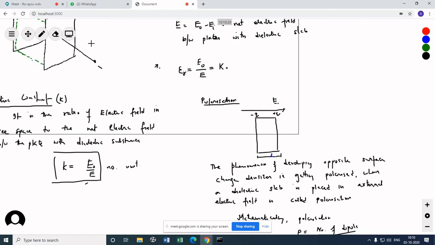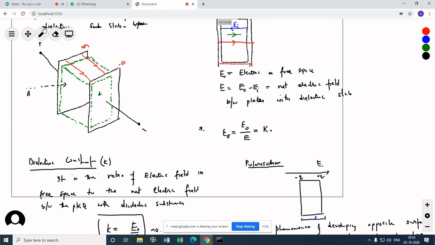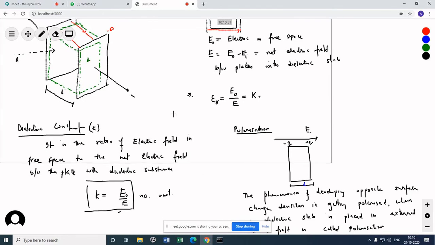If we come to this picture, the cross-sectional surface area of the slab is A. It's a rectangle, right? So this area A into this length L gives me the complete volume.